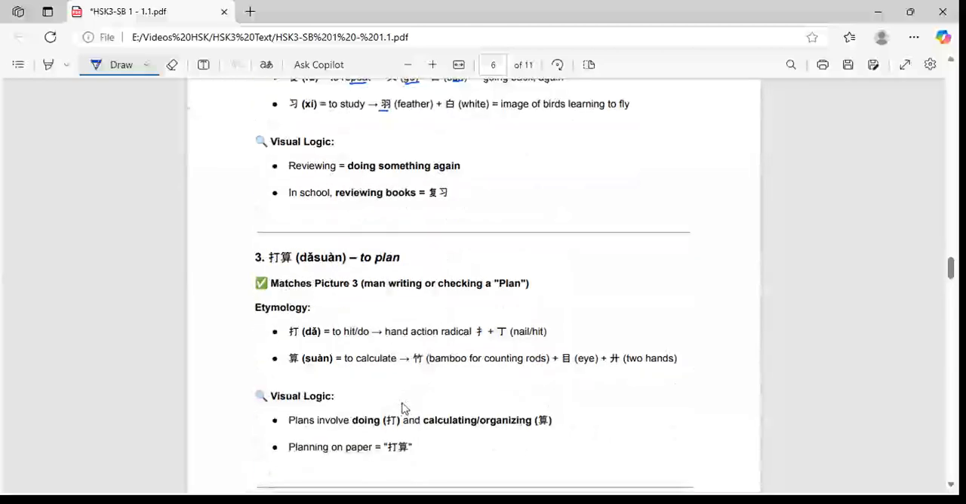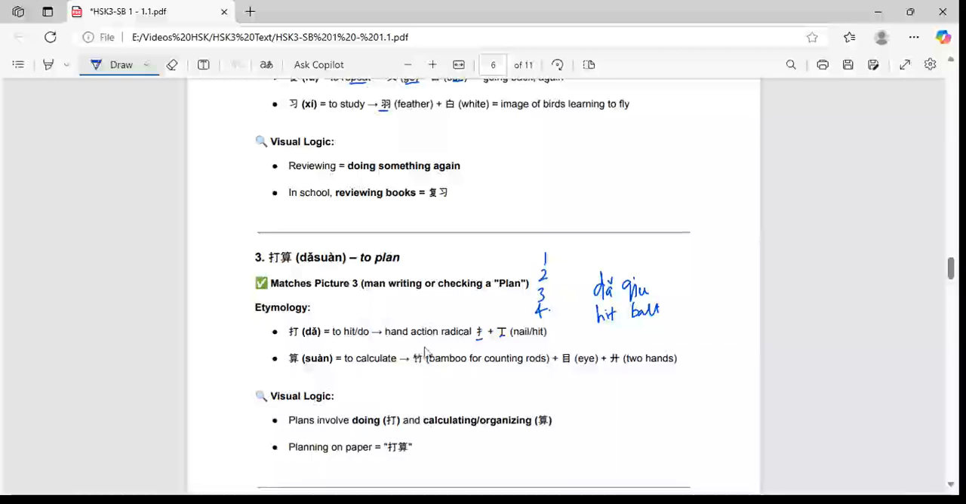So fùxí is revising. And next one is dǎsuàn. Dǎsuàn is to plan. So here the man is writing or checking a plan like 1, 2, 3, 4 like that. And here we have dǎ, which is to hit or do. Dǎ qiú, we have already learned this word in the HSK-2 level. Dǎ qiú is to hit the ball. Here is also the hit or do hand action. So the hand radical, and also we have the nail, hit. Nail is under a hit.